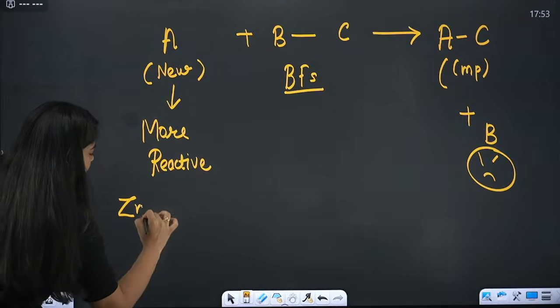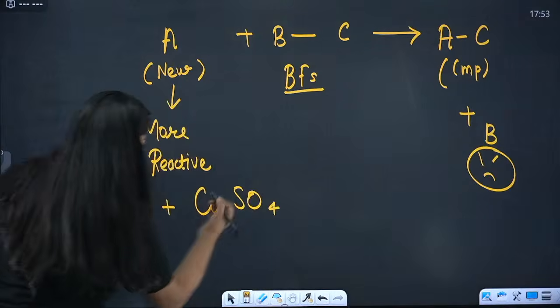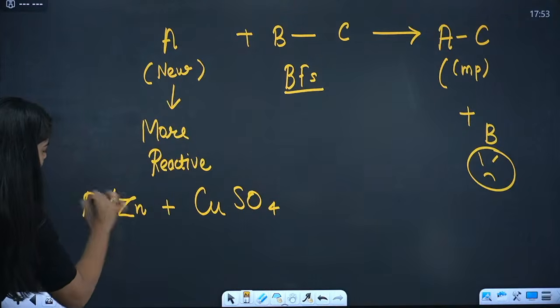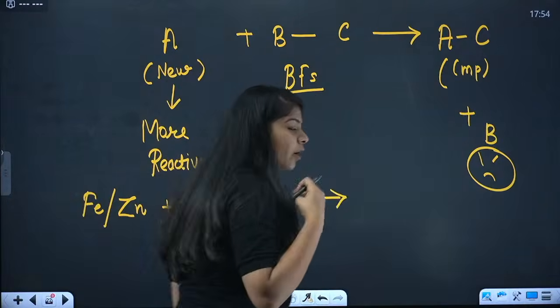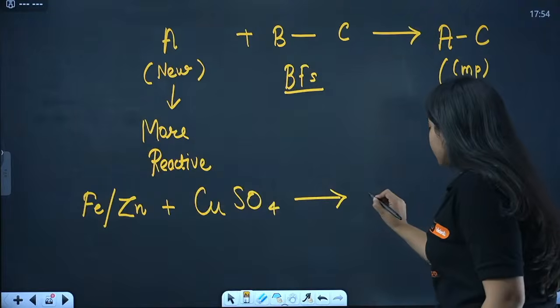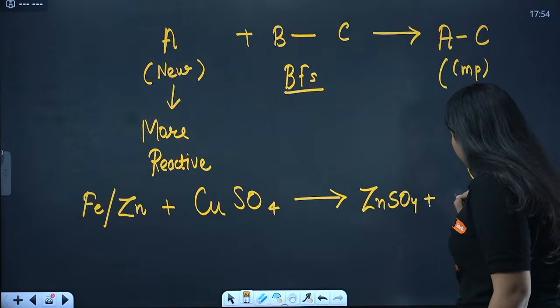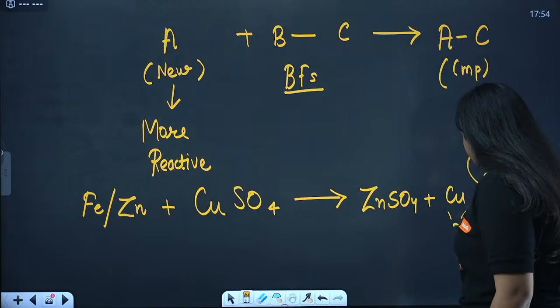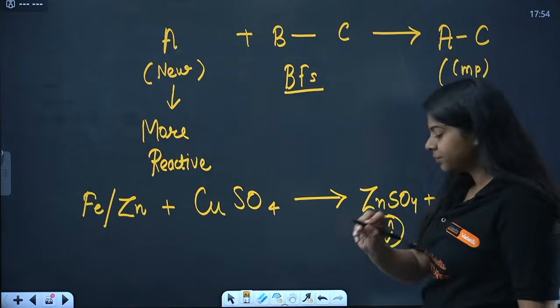Done. Now let's just see an example. We have Zn plus CuSO4. Now in place of Zn you can also have iron, iron plus CuSO4 or Zn plus CuSO4. Now what happens, bacha? Iron is stronger than copper. Zinc is stronger than copper. So the compound will be ZnSO4, plus copper will now be alone. And they are happy. Okay.